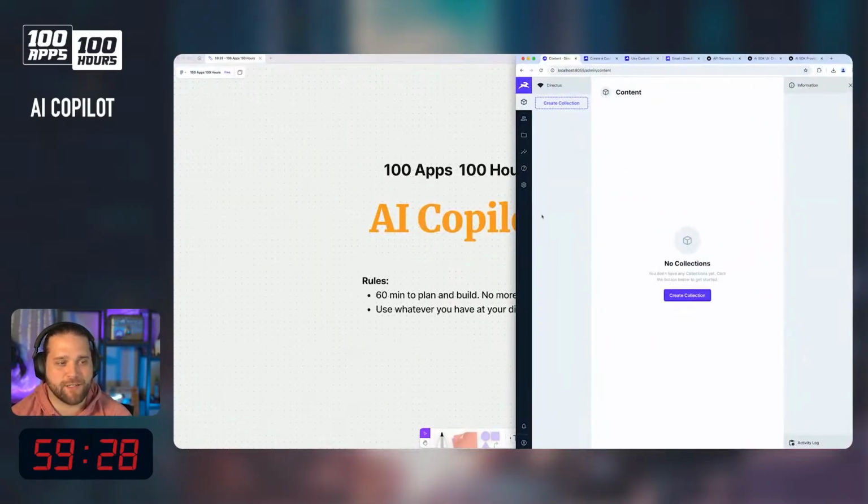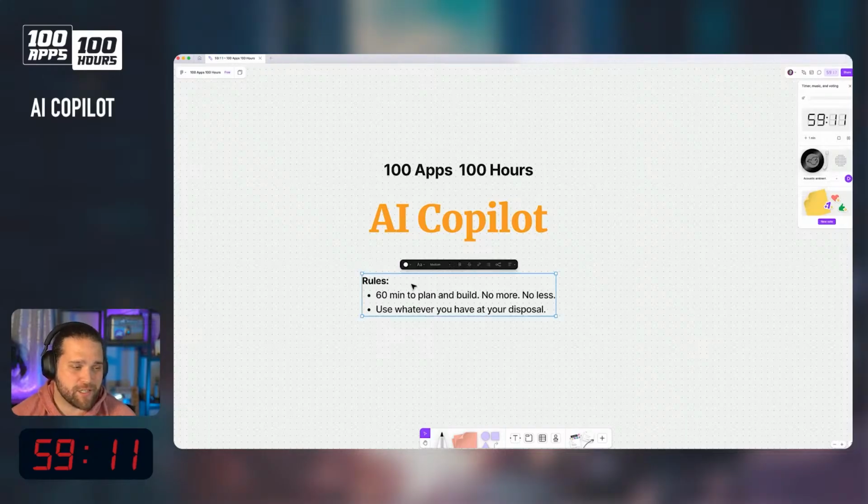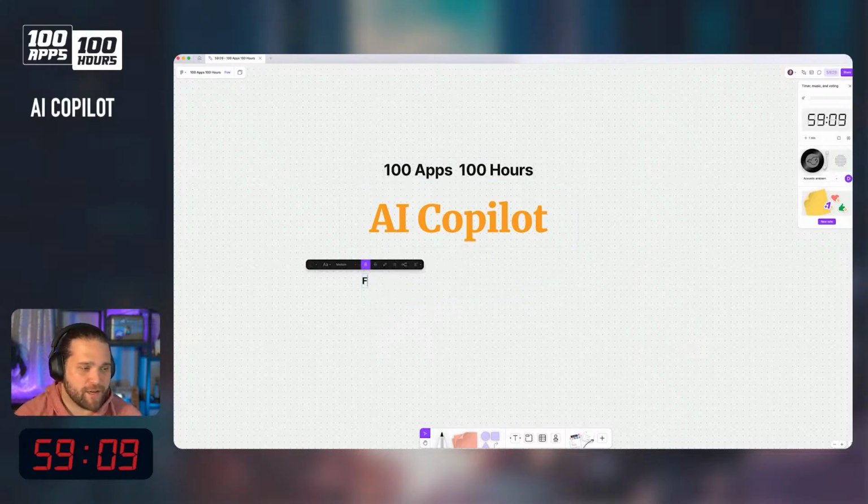I'm imagining this as a module. Directus is super flexible as a backend and a CMS because we got full control over what's going on. I'm imagining it as a module with like a standard chat interface. I don't know if we'll get there or not, but let's just discuss functionality, right?